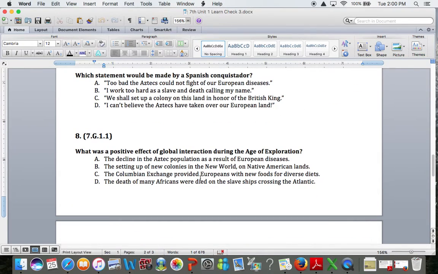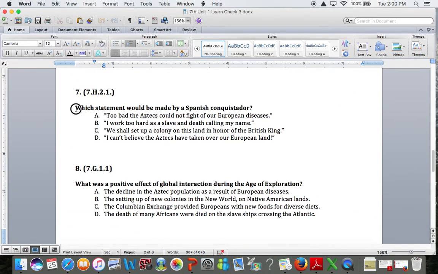Question 7. This is a perspective question. Which statement would be made by a Spanish conquistador? In order to get this correct, you have to know who a Spanish conquistador is. A Spanish conquistador is someone from Spain. If you're from Spain, you're from Europe. Remember, Europeans are doing the exploring. So a Spanish conquistador, someone from Spain, is going to go and conquer land in the New World. So thinking from the perspective of a Spanish conquistador whose purpose is to go out to the New World, explore these lands, take these lands.